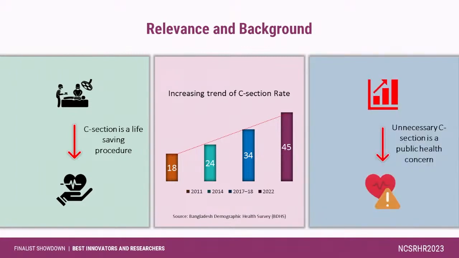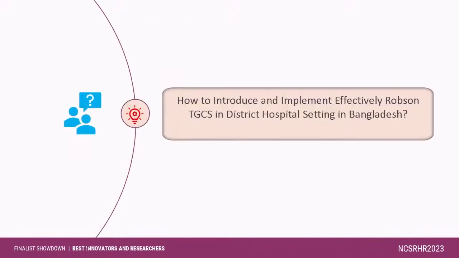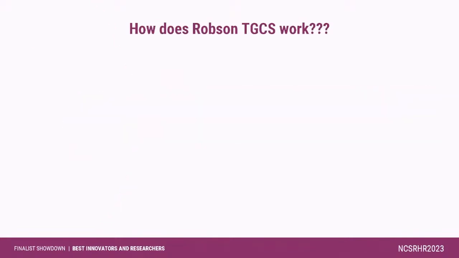This rising trend of C-section rate is a serious public health concern. Monitoring the C-section rate and ensuring its appropriate use is vital for enhancing maternal and child health outcomes. Robson 10 group classification is a widely used monitoring tool to assess and monitor the C-section rate in healthcare settings. So our study research question was how to introduce and implement effectively Robson 10 group classification in district hospital settings in Bangladesh.